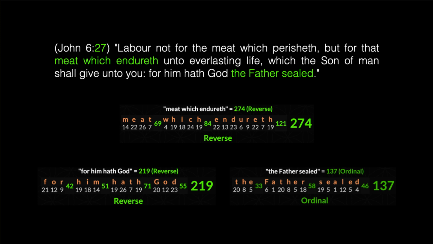"Labor not for the meat which perisheth, but for that meat which endureth unto everlasting life, which the Son of Man shall give unto you, for him hath God the Father sealed." The meat which endureth has a value of 274 using the reverse, the same number as verses that the word meat occurs in. The phrase, for him hath God, has a value of 219. That is 73 times 3. And look at that phrase, the Father sealed, using the ordinal,